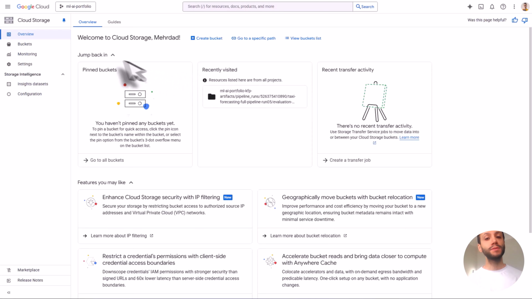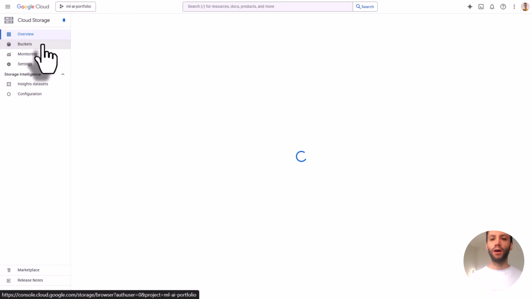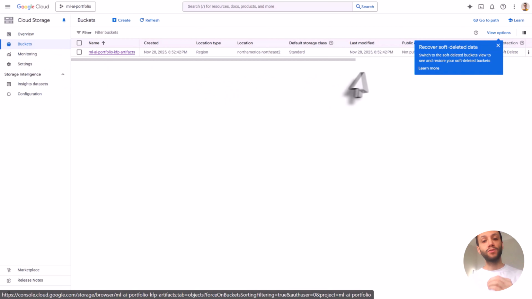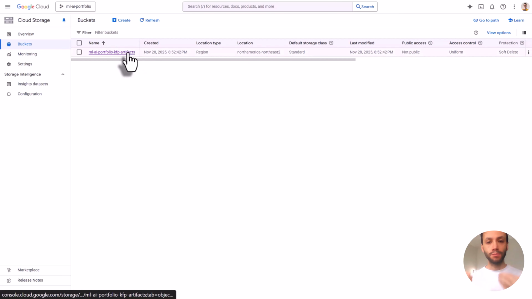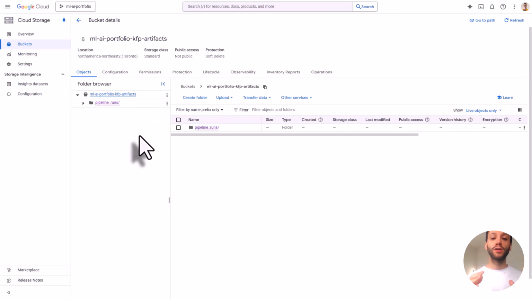If no bucket is specified, the pipeline cannot run. Why does this matter for MLOps? Because it ensures full traceability, supports reproducibility, stores logs for debugging and monitoring, and enables versioning of pipeline runs all the time.